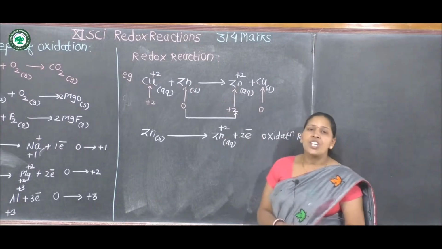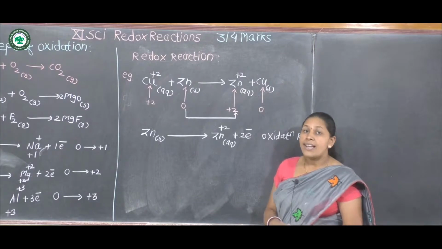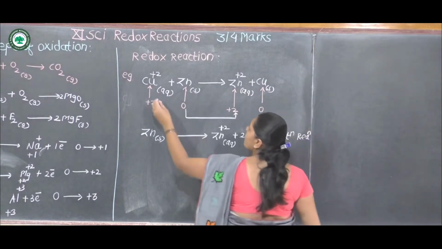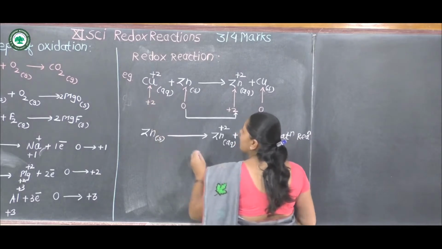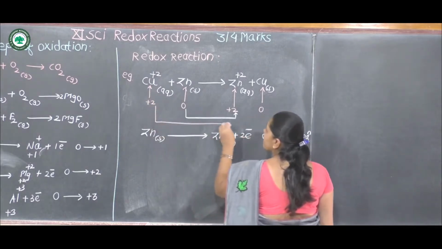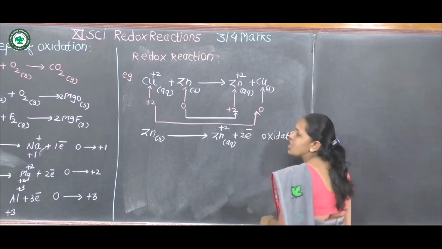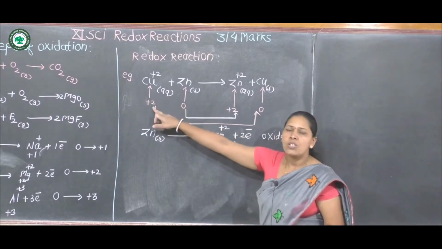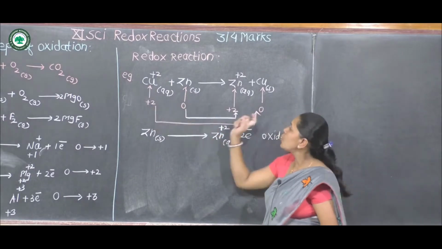Electrons lost by zinc are accepted by another species. Here copper +2 oxidation state changes to 0, from +2 to 0.